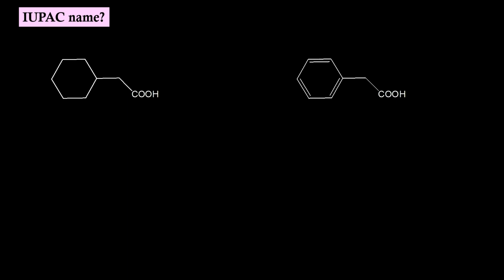With these two molecules, we should start numbering from the carbon of carboxylic acid. So number 1 to this carbon, 2 to the next one, 1 to this, 2 to this. This whole cyclic group will be a substituent now. So for the first molecule, secondary prefix will be at position 2, we are having cyclohexyl as a substituent. So 2-cyclohexyl.